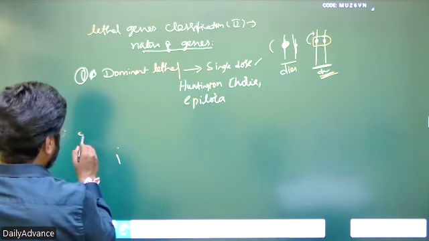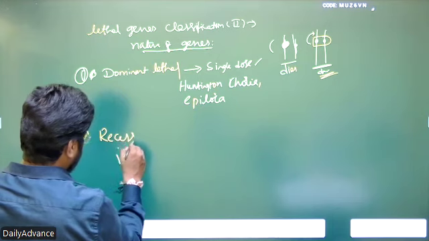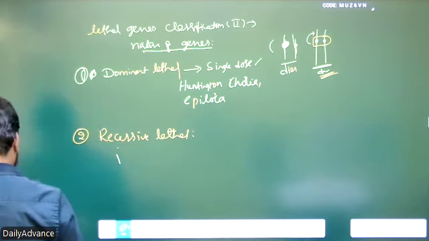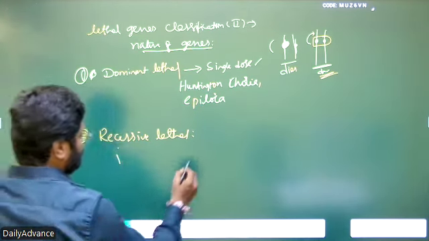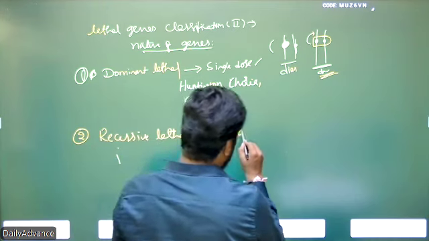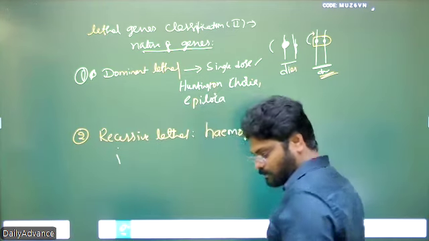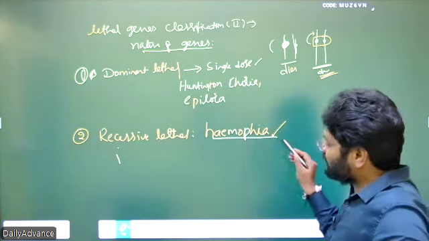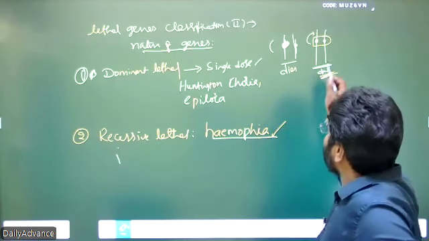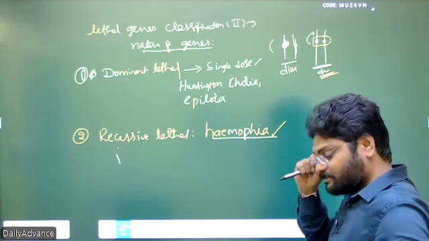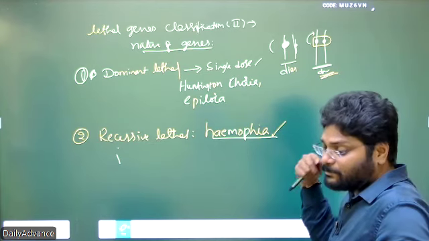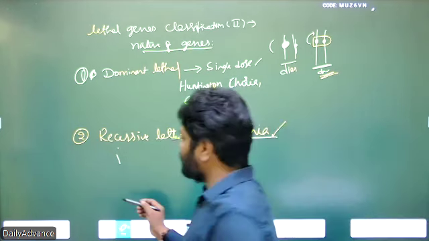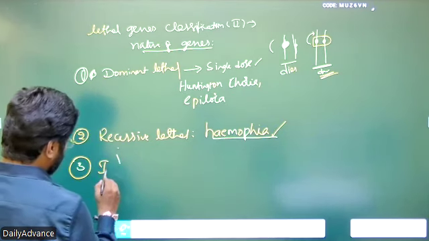So recessive lethals require 2 copies. Examples of recessive lethals are hemophilia disorder. Hemophilia is a recessive disease. That means hemophilia impacts an individual only when both genes are hemophilia disease causing genes. If one gene is normal and the other gene is hemophilia causing, the person never has symptoms and never dies. Okay. So the third one is incomplete dominance.